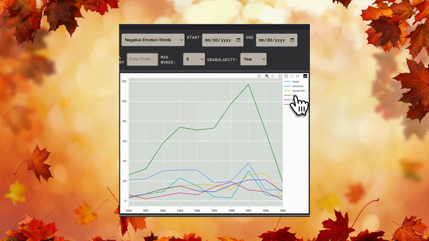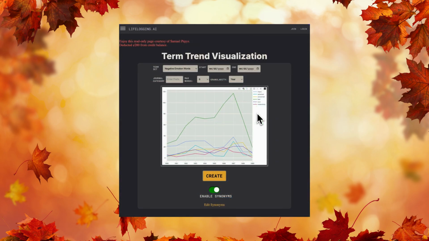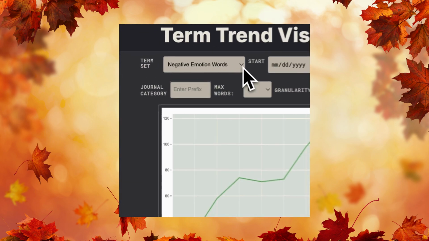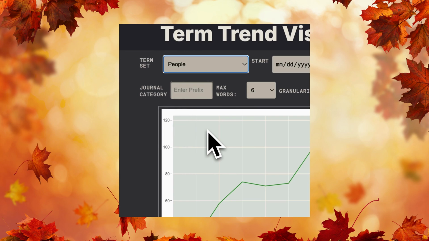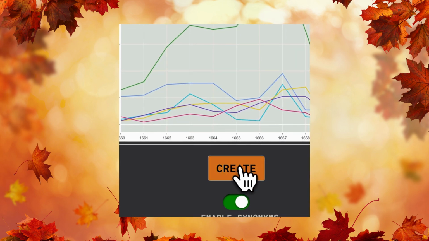The last 3 visualizations we explored, countries, outdoor activities, and negative emotions, were all based on pre-configured term sets. I created these to make things easier for you. They cover the most common needs of users. But now, let's dive into a custom term set that you can create yourself. We'll start by selecting people from the drop-down menu and explore how you can tailor this visualization to your specific